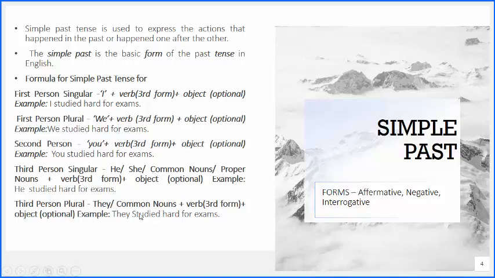Now the third person singular would be he, she, or any common nouns, proper nouns, whatever, plus the third form of the verb and the object, right? And similarly, when we talk of the third person plural, it becomes they, common noun, verb, that is the third form of the verb, and then the object, like they studied hard for the exam, right?